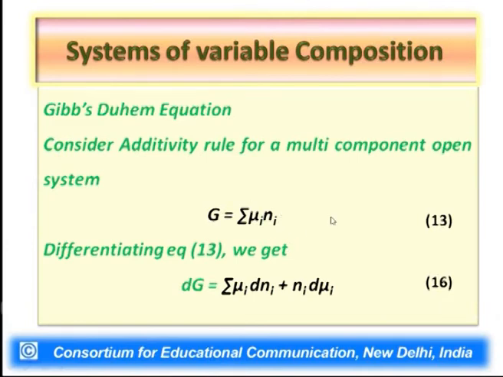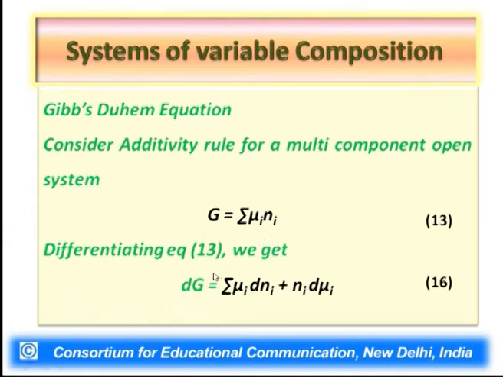Now, in order to derive this, let us consider the additivity rule for a multi-component open system, that is for Gibbs free energy. G, which represents Gibbs free energy, we can write as the summation of mu i Ni, that is the number of moles times the chemical potential of each component, and each such term is summed over all the components. Now, having said so, let us differentiate this equation 13.